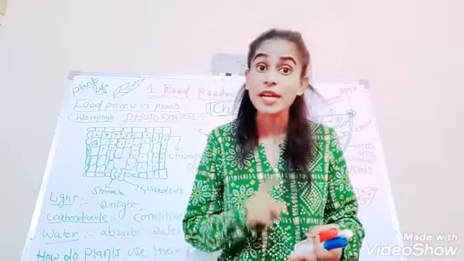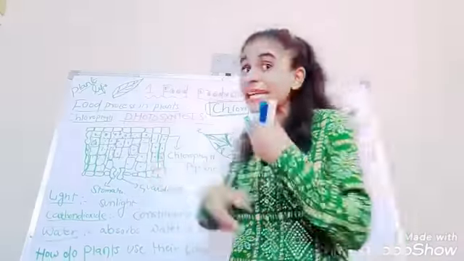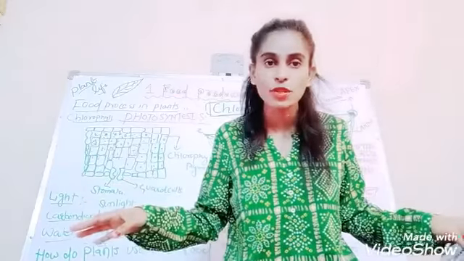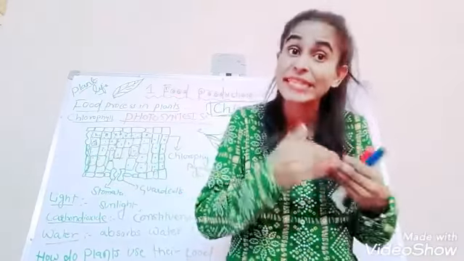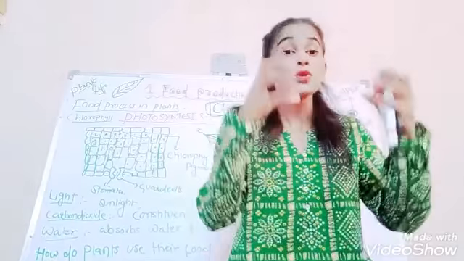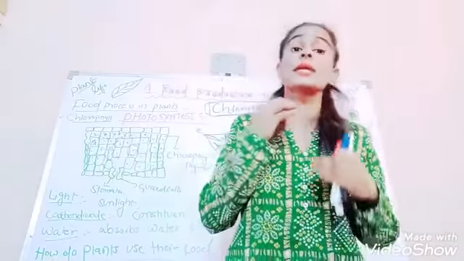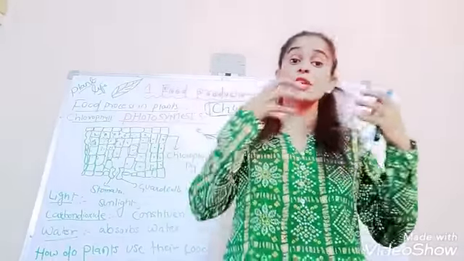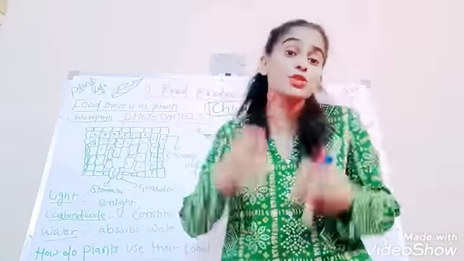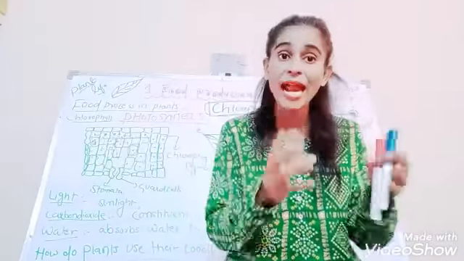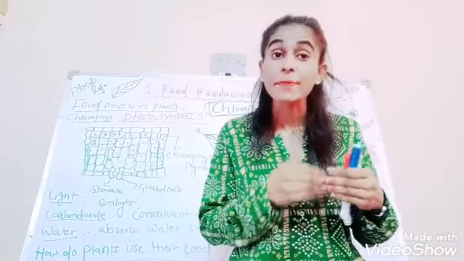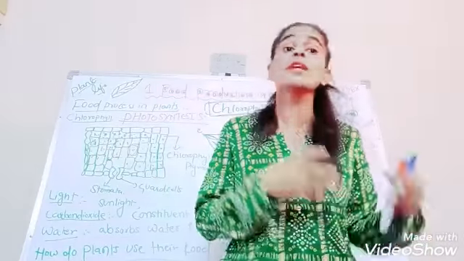It helps to repair dead cells, the cells which become worn out. Yes, it helps in repairing those cells or tissues. The plants use this food to repair their dead cells, worn out tissues and injured cells. So plants utilize this food for the repairing of the worn out cells.